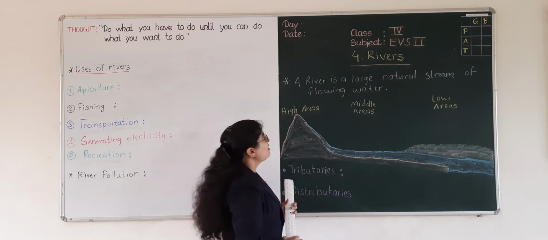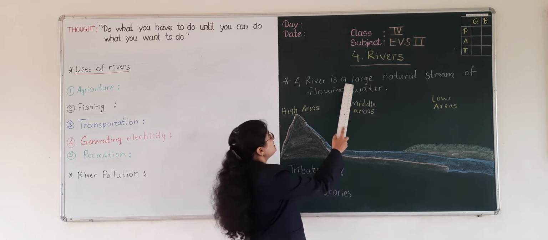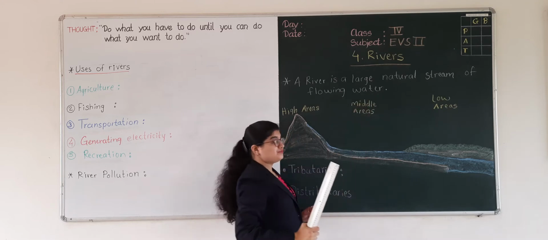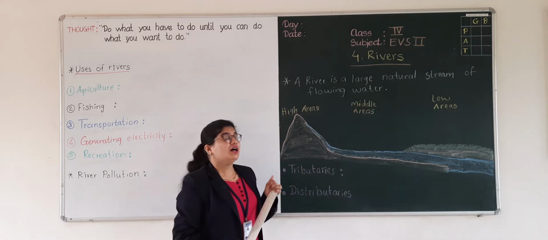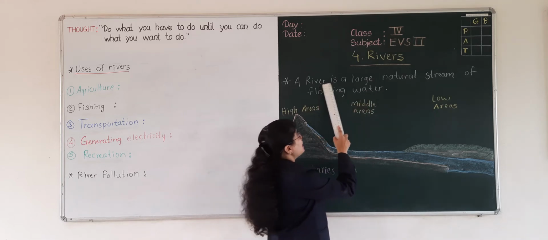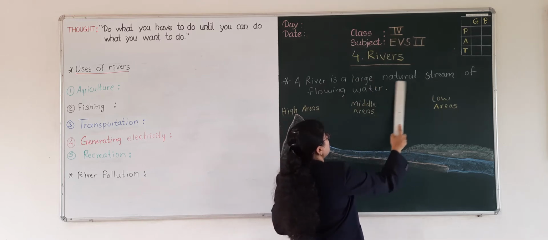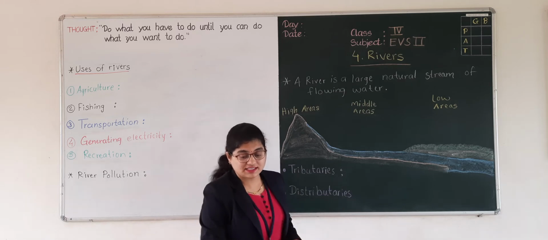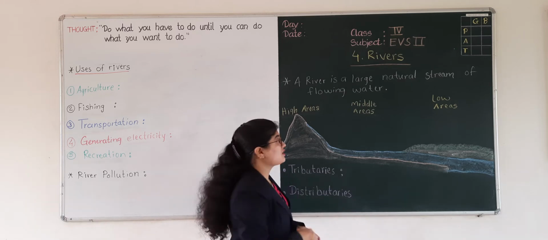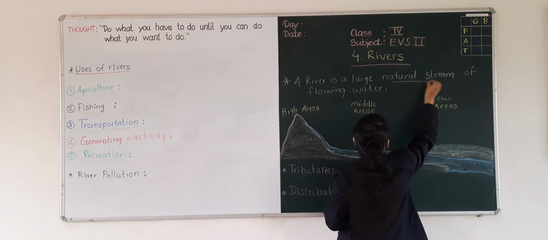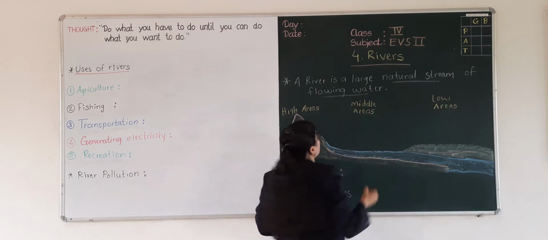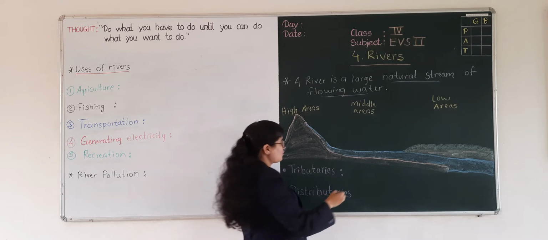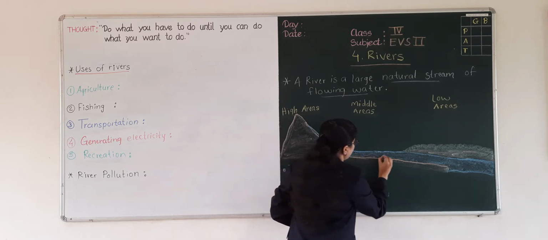A river is nothing but a large natural stream of flowing water. How is the water of a river? Yes, this water is always flowing.